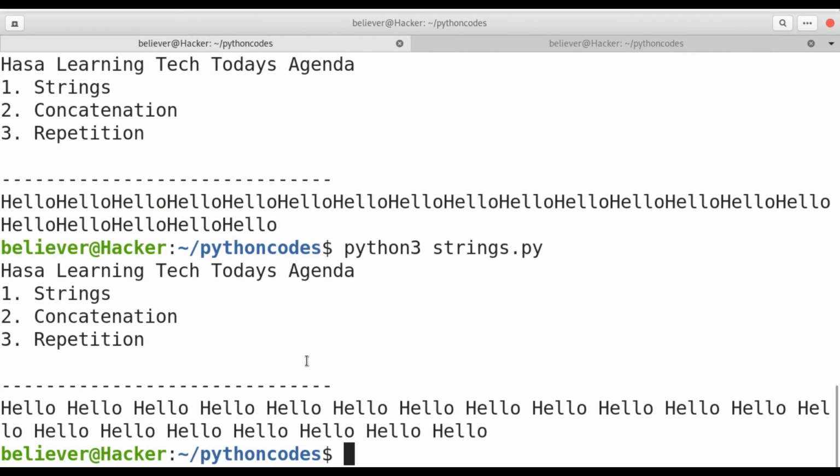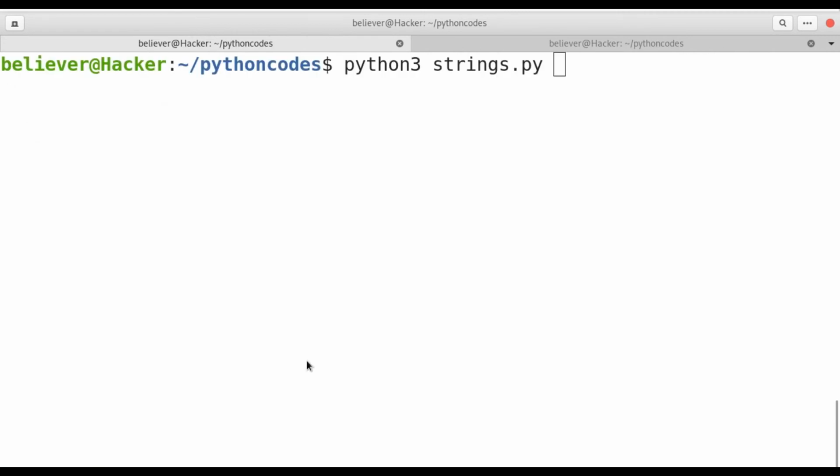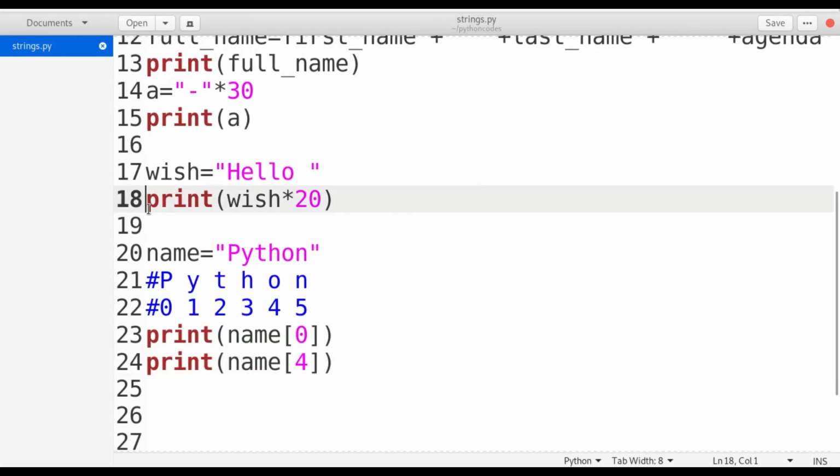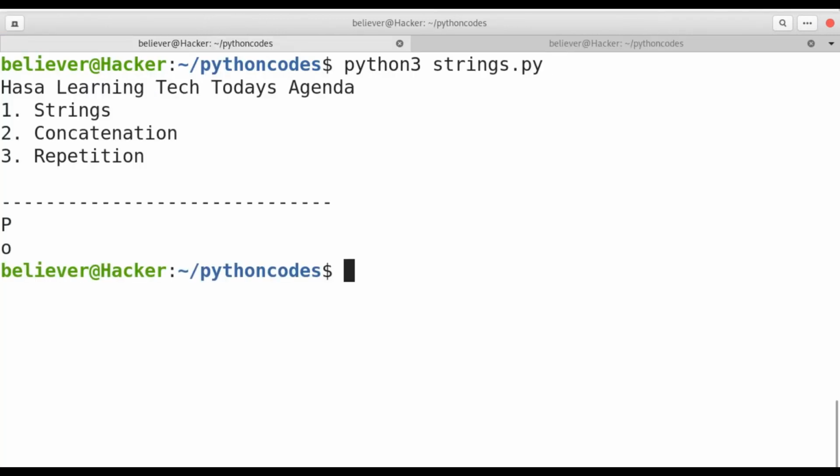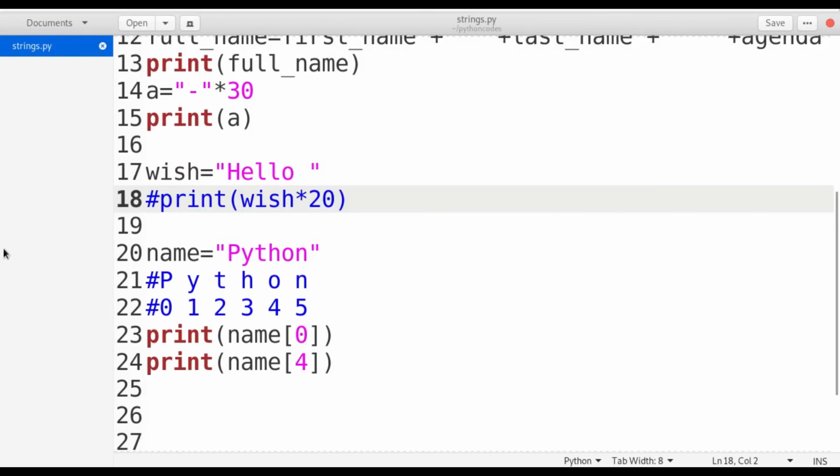So let's see what output we get. If you see here, I can get the value P, I can get the value O. In this way, we can access the characters by using their index value.